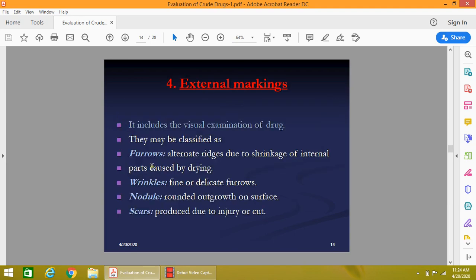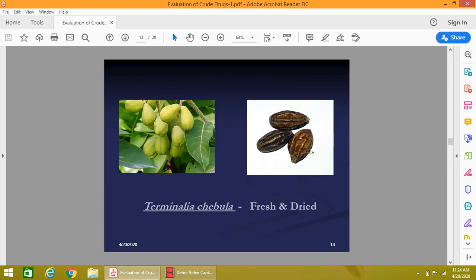And then wrinkles, the fine or delicate furrows, and nodules. Sometimes nodules, an outer growth, are present on the surface, and sometimes a scar is present due to injury or cut. We can say these are some nodules present at the top of the drug, and these are the furrows, and these are the ridges, and some wrinkles are also present, and the surface is very tough. Now you can see, these are included in the external marking of the crude drug.